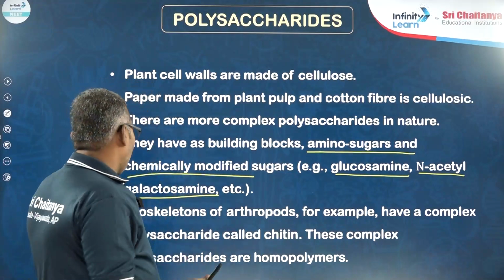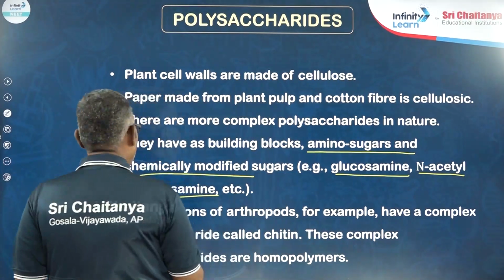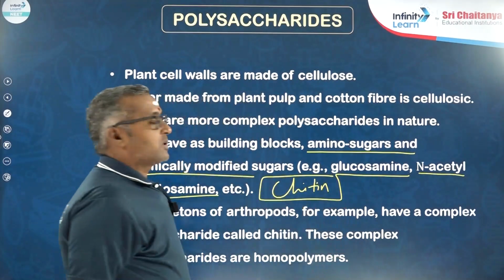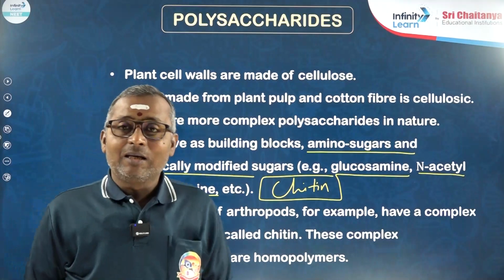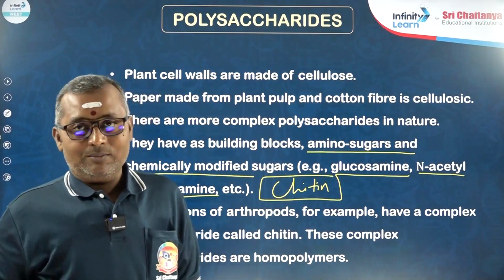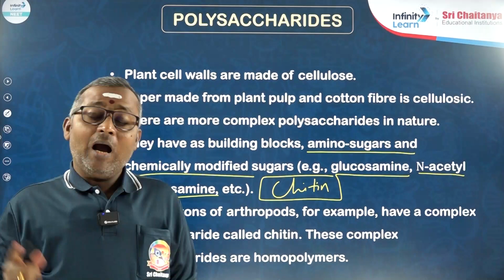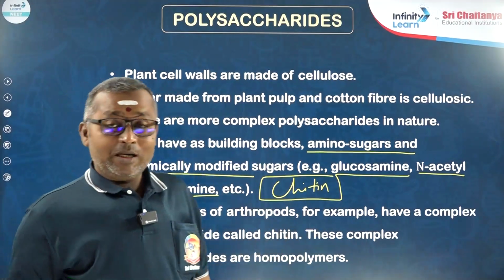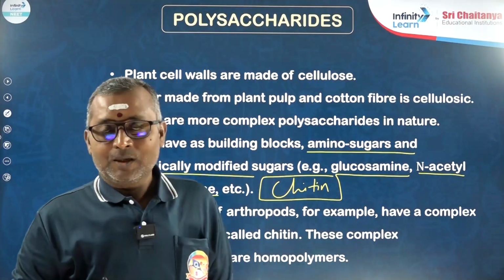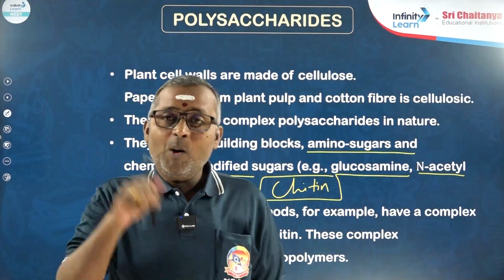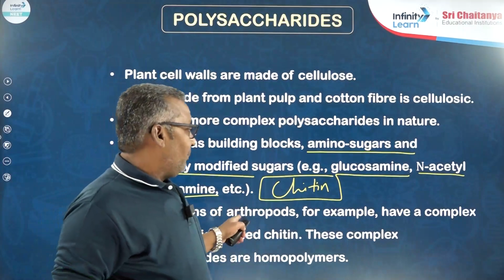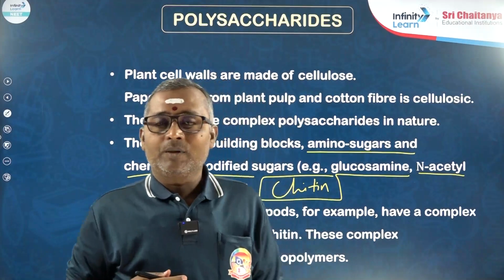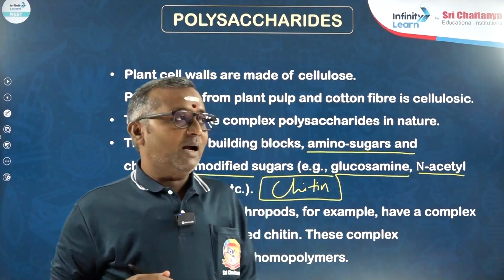One such example is chitin. So chitin is composed of N-acetyl galactosamine. It is a chemically modified amino sugar. And chitin is a homopolysaccharide. It is a complex polysaccharide, and the building block of this chitin is N-acetyl galactosamine. This is another most important thing we have to remember.